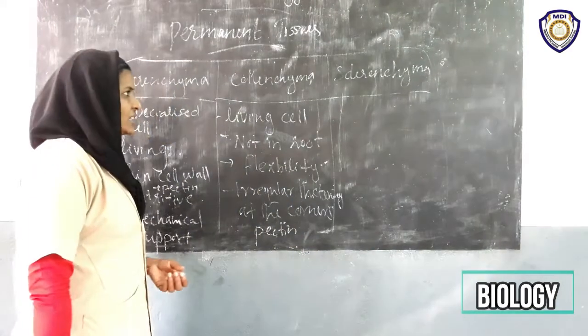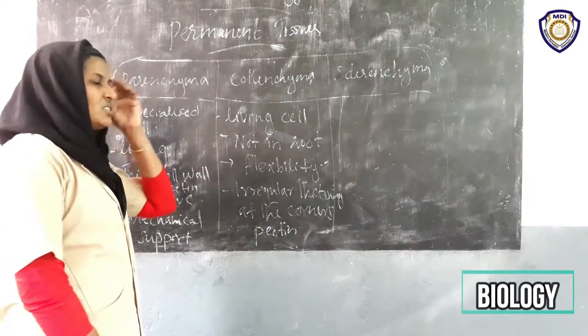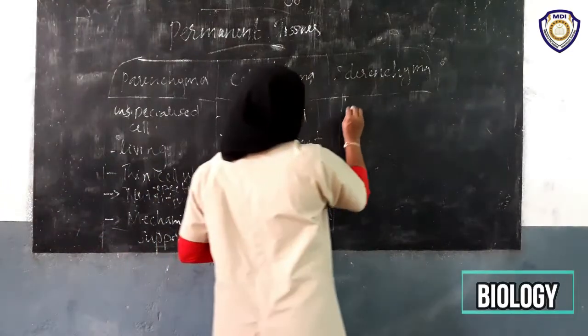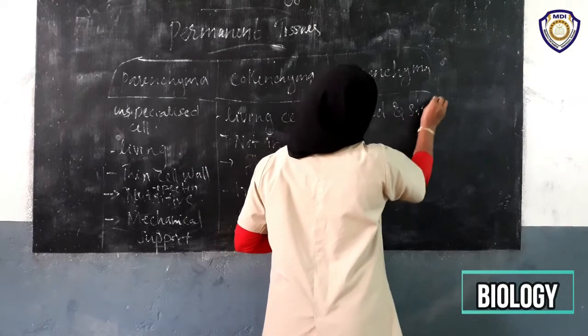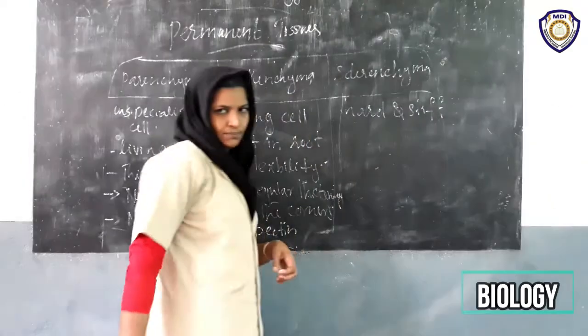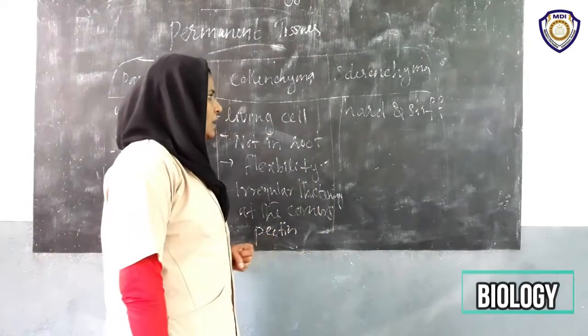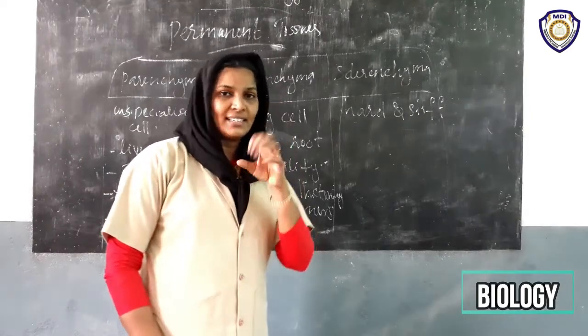Okay, yes. Next we move to the sclerenchymatous tissues. These tissues are very strong and hard, hard and stiff. Most sclerenchymatous tissues are dead.